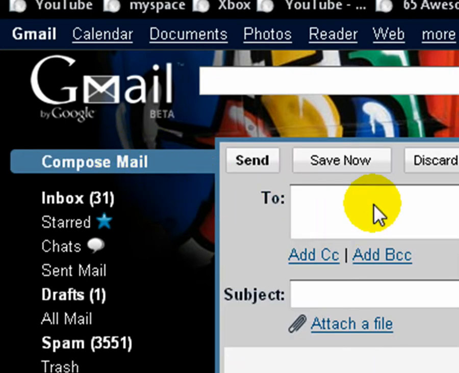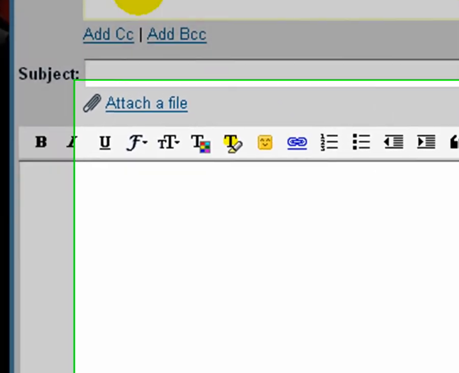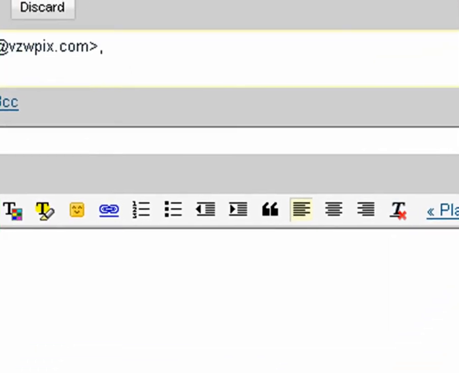Where it says to send the message to, you type in your cell phone number. I don't know what yours would be. If you have Verizon, it'd be your number at vzwpix.com. I don't know what it is if you have T-Mobile, AT&T, or anything like that.